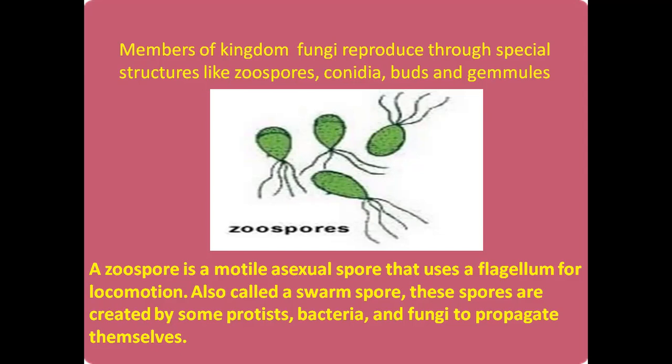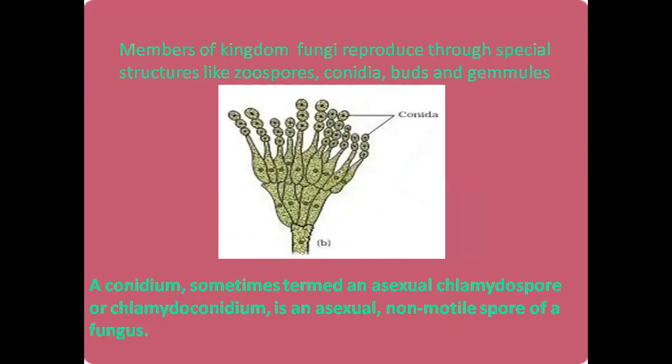You can see in the diagram the black hair-like structures. With the help of them they can travel in the water. Such zoospores are found in protists, like bacteria, fungi. So bacteria, protists, fungi, these organisms reproduce asexually by formation of zoospores. Hope that is understood. Let's go to the next slide.